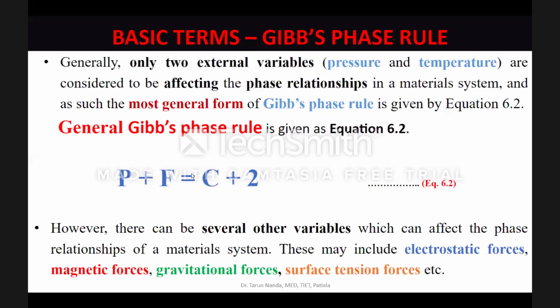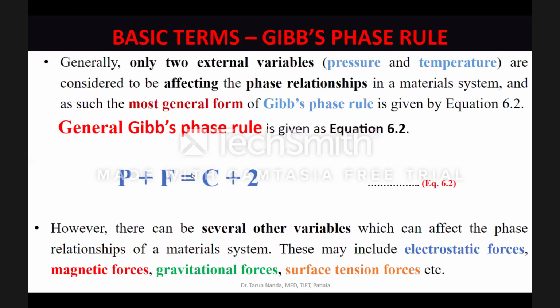It would depend upon the setup and the environment that you are using to process your alloy. These other external parameters which can affect the phase relationships present in a material system during processing include electrostatic forces, magnetic forces, gravitational forces, surface tension forces, etc. And there are many other variables which might be playing a role.